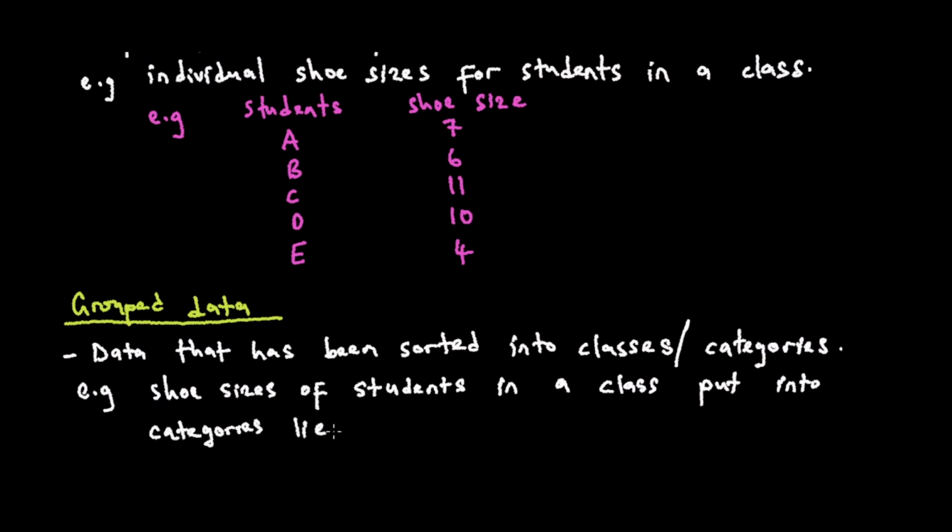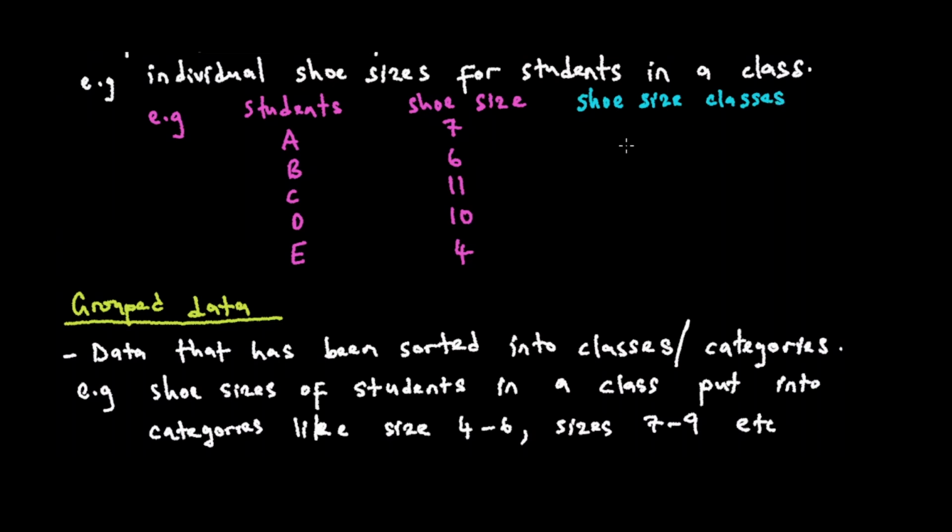And what are these categories? I like sizes 4 to 6, sizes 7 to 9. So what I can do, ndinogona kutoya pano, then I add a category. What is this category? Ndogona kungoti shoe size classes. Saka I have a class. Panapa maybe ndo andaisa number of students.